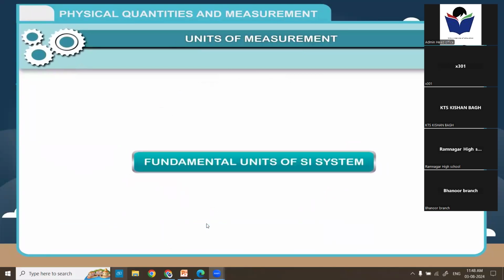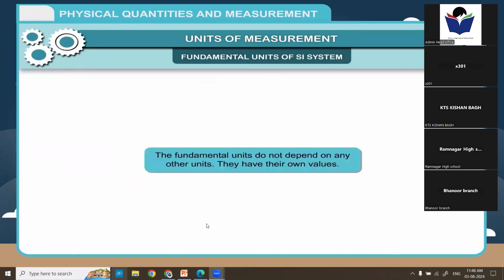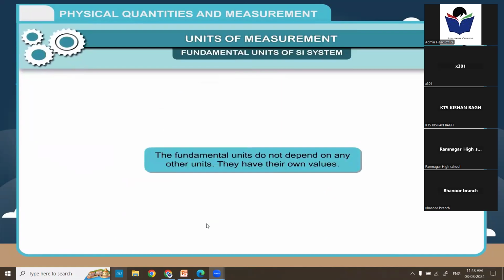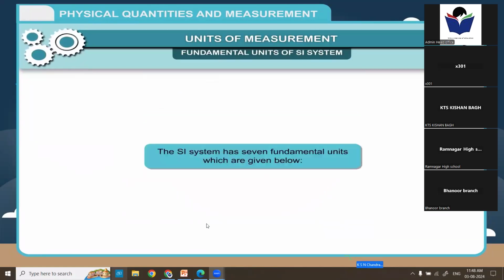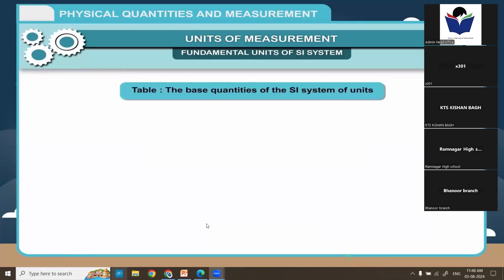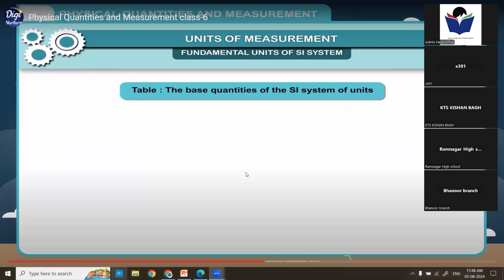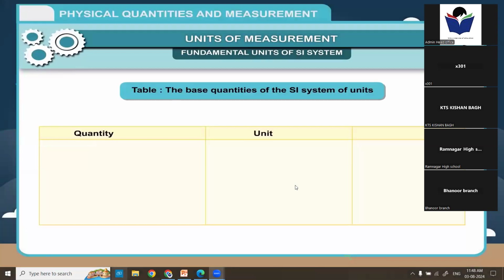Fundamental units of SI system. The fundamental units do not depend on any other units. They have their own values. The SI system has 7 fundamental units which are given below. Table. The base quantities of the SI system of units. Quantity, unit, symbol. Length, meter, m.